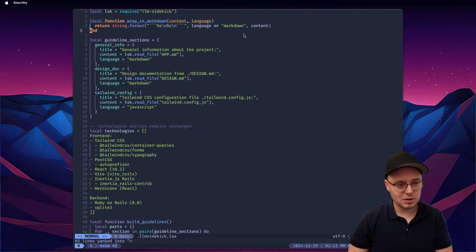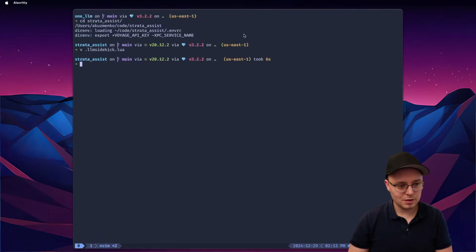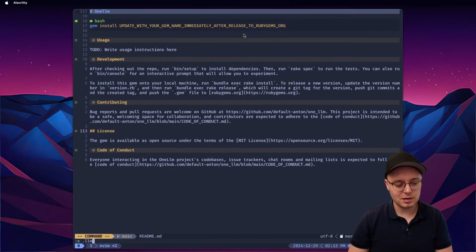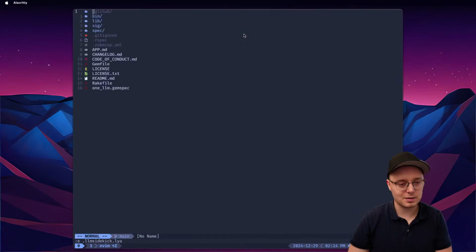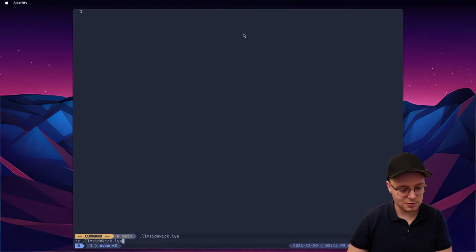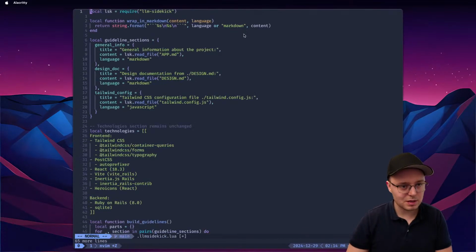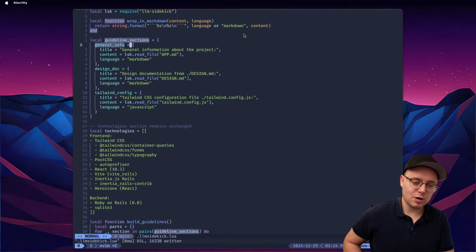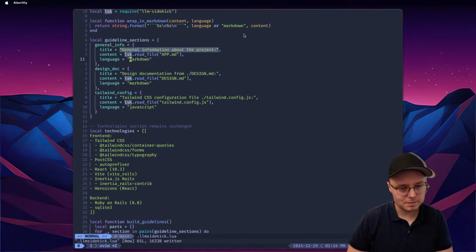So I have this configuration file, and it is loaded every time I chat with my LLM in Neovim. So I made a typo. I can actually fix it by doing this. Okay, and then we'll paste it here. Wrap in Markdown. General information about the project. Yeah.